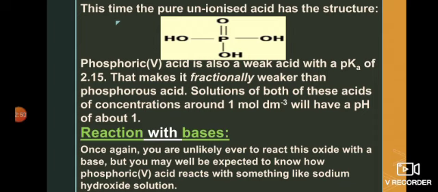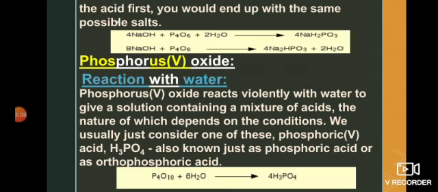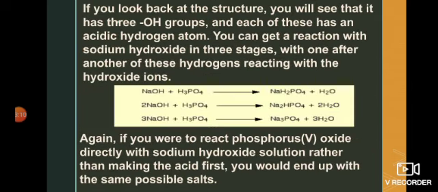Now, reaction with the bases. If we treat phosphoric acid with the base, it results in the formation of three different types of phosphates: sodium dihydrogen phosphate, disodium hydrogen phosphate, and trisodium phosphate.